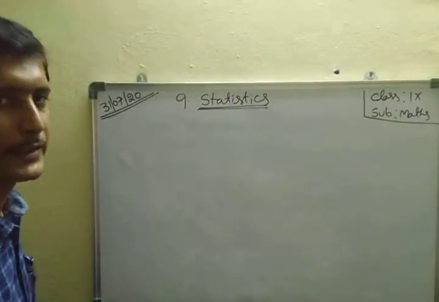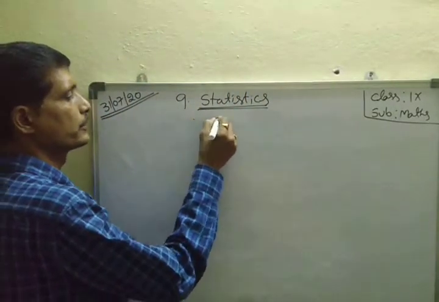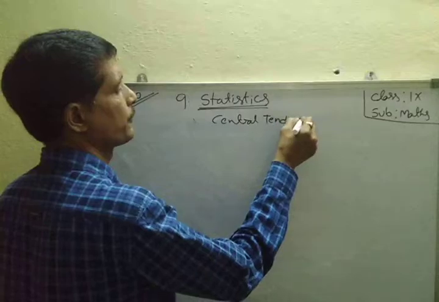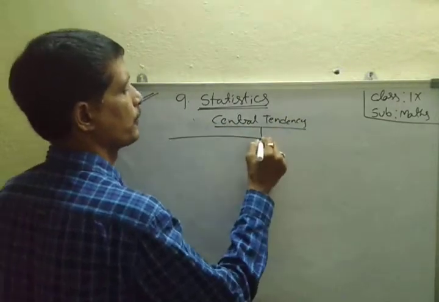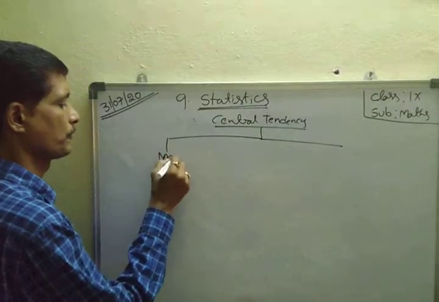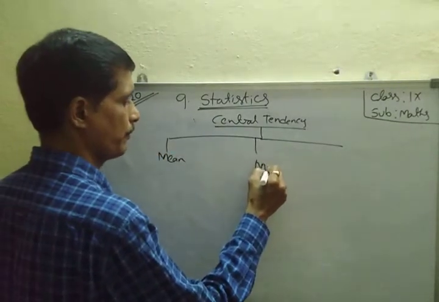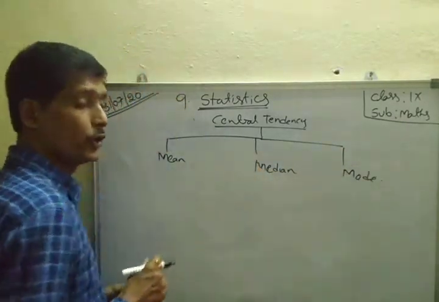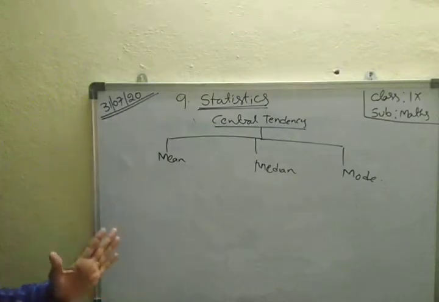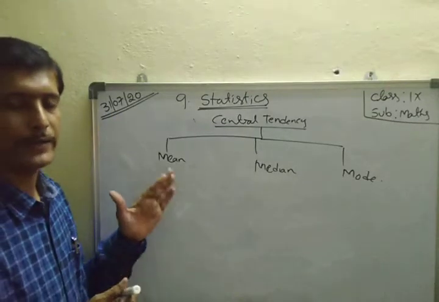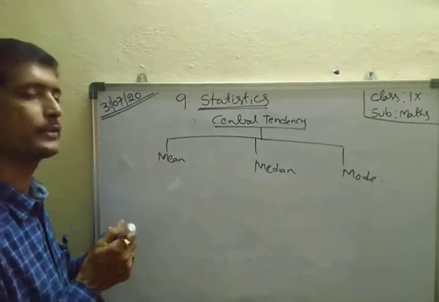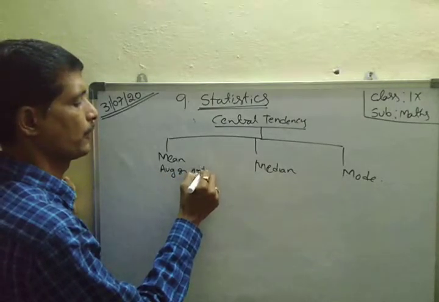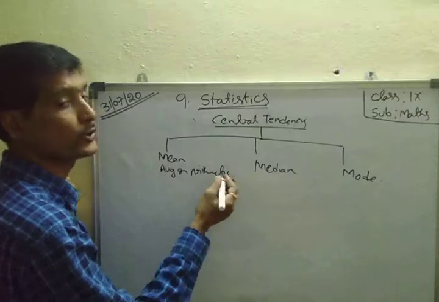In central tendency, three terms are main: mean, median and mode. You know mean. Mean means what? Mean or average are the same. Arithmetic mean or average, both are the same only.